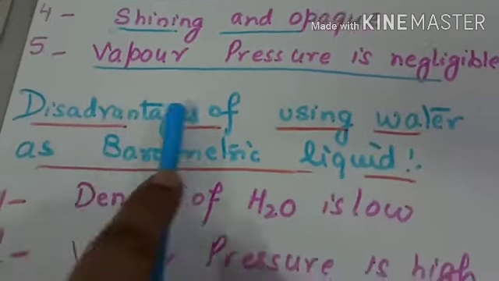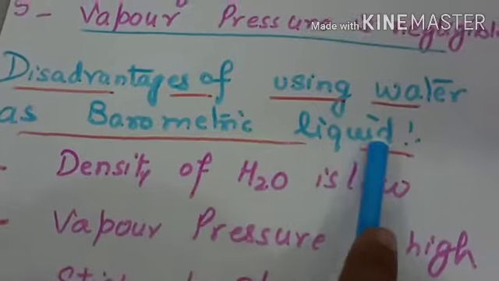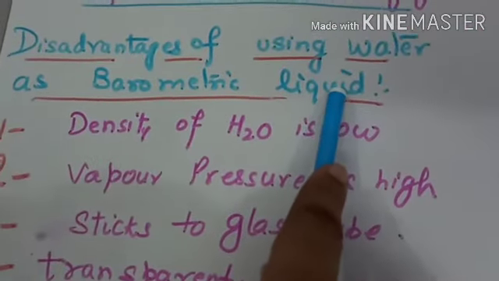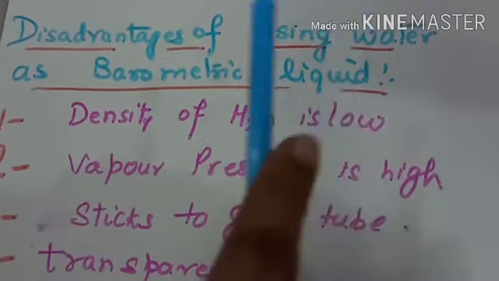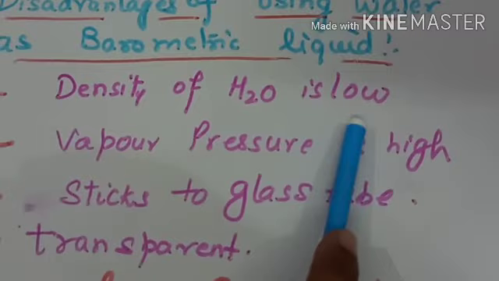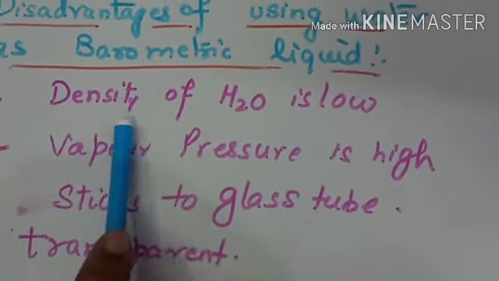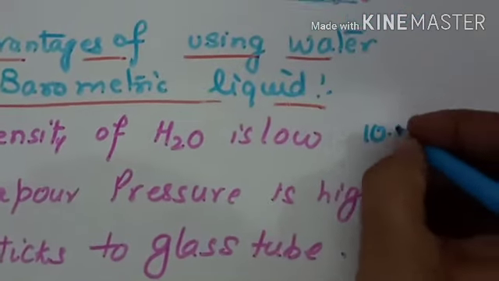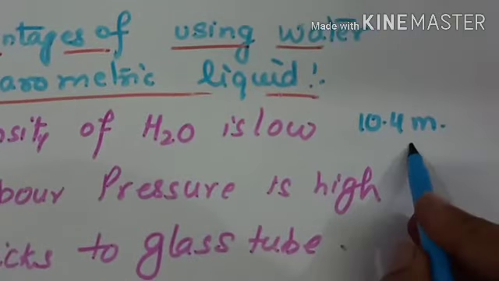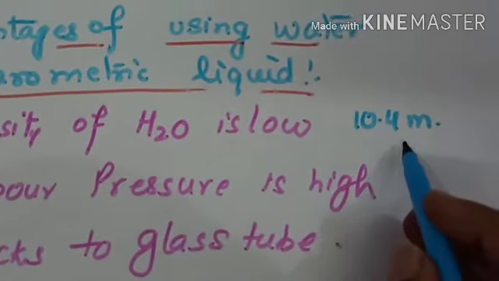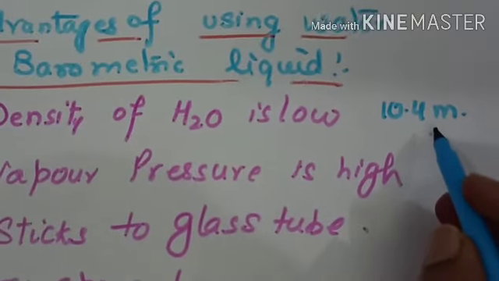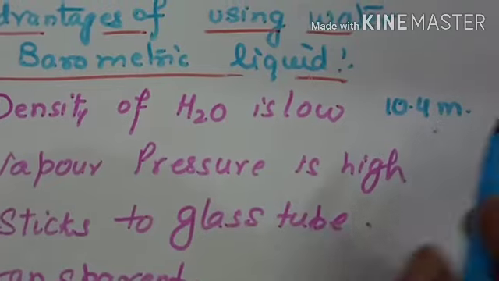Now what are the disadvantages of using water as a barometric liquid? That means why are we not using water in the barometer as a barometric liquid? Because the density of water is very low, a 10.4 meter water column tube is needed. That is impossible. It will be difficult to take from one place to another. It will not be easily portable.